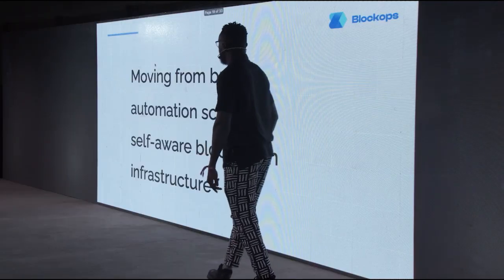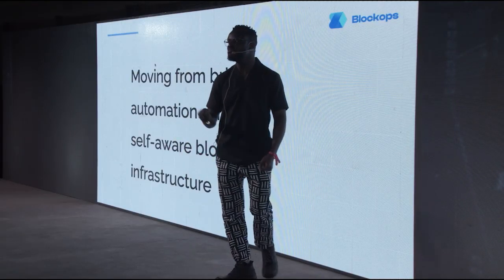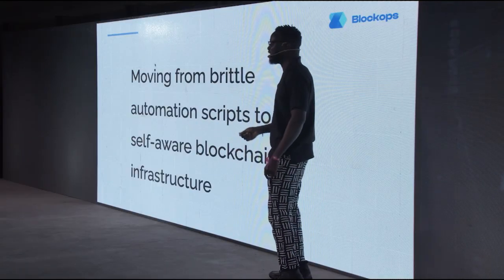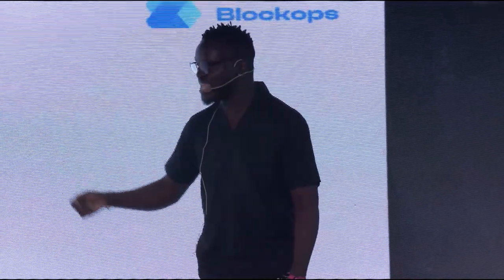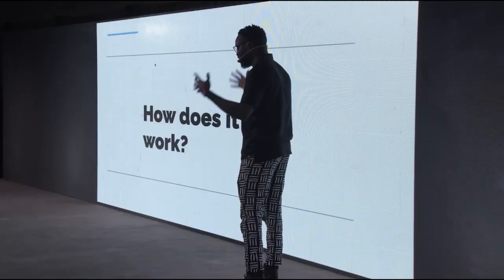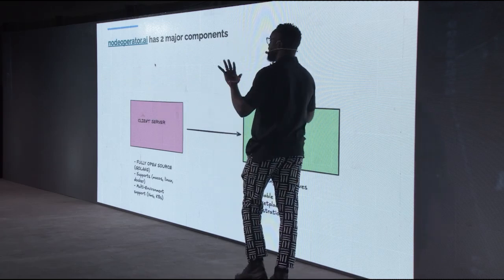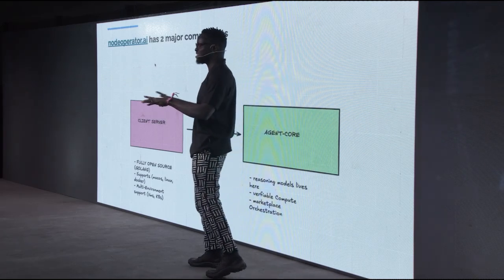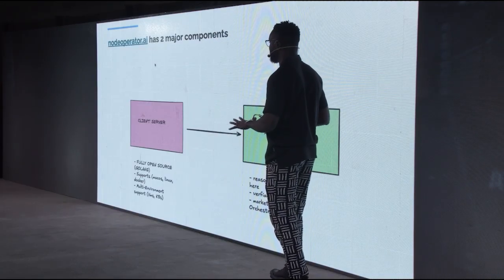Next. Now we are looking at the future where we move away from node operators running brittle automated scripts. The crazy thing is that protocols write automated scripts, but half of the time they don't work. Right now we are going to have self-healing blockchains that write scripts that work by themselves and automatically fix themselves. So, outside of all the jargon I just spoke, how does this work? There are different levels of complexity to how it works, so I decided to break it down into three different levels. The easiest is thinking about it in two manners.